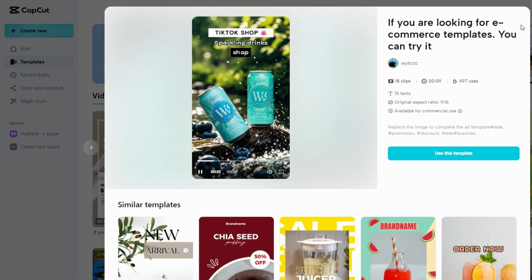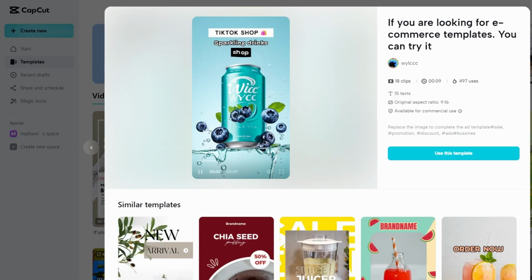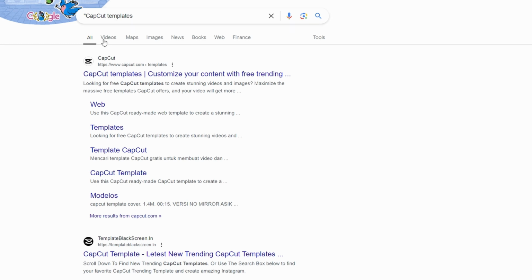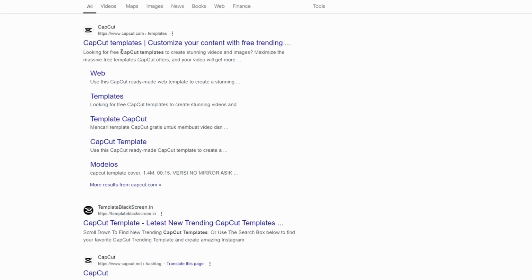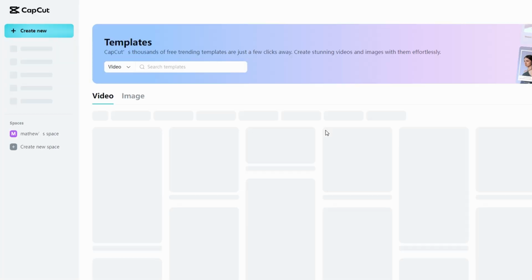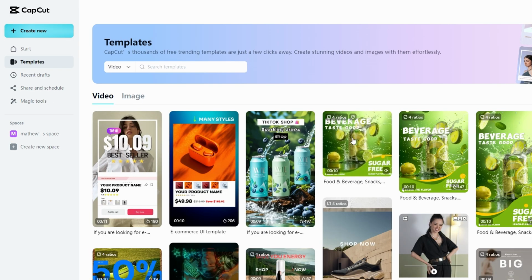Or you can go to your preferred search engine, type in CapCut Templates and hit search. Click on the link and this will take you to the templates page directly. Browse through the templates and click on one you would like to use. Click on Use this template.